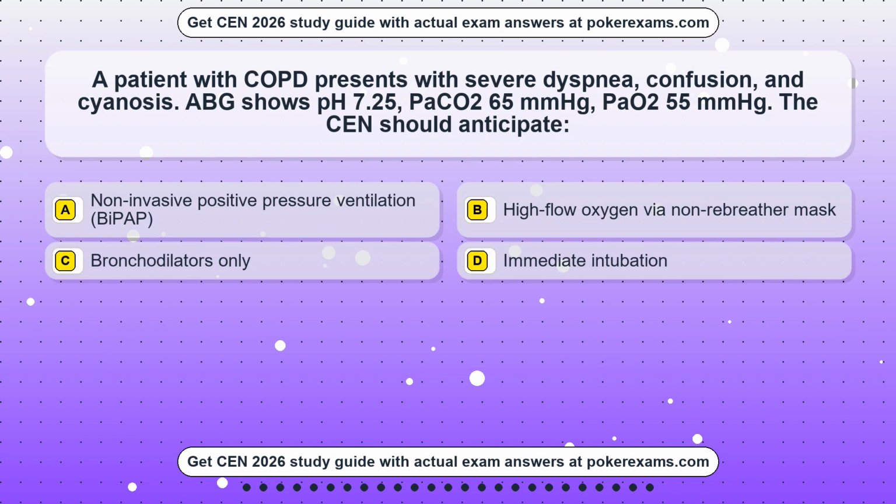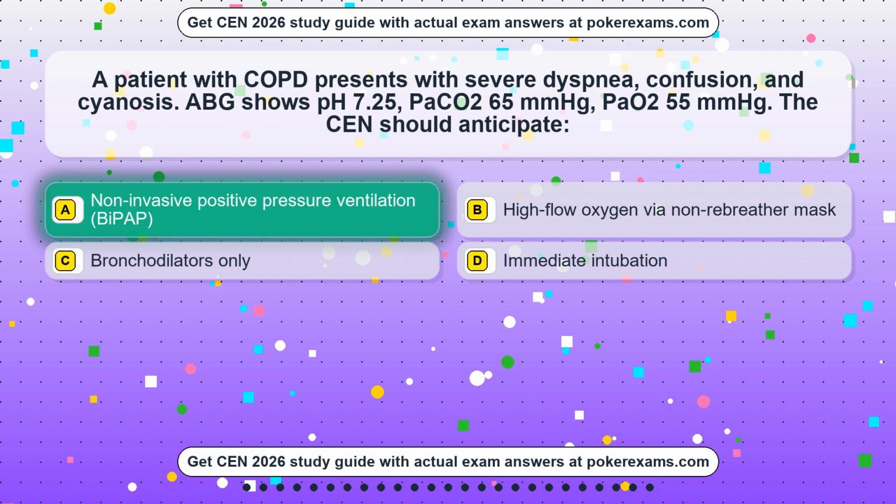Question 7. A patient with COPD presents with severe dyspnea, confusion, and cyanosis. ABG shows pH 7.25, PaCO2 65 mmHg, PaO2 55 mmHg. The CEN should anticipate: Option A, non-invasive positive pressure ventilation, BiPAP. Option B, high-flow oxygen via non-rebreather mask. Option C, bronchodilators only. Option D, immediate intubation. The correct answer is option A. Non-invasive positive pressure ventilation, BiPAP.